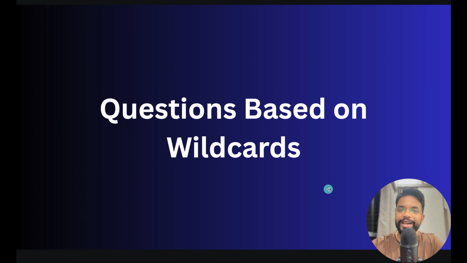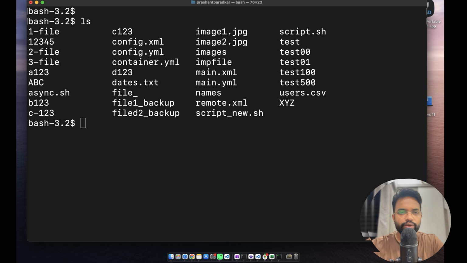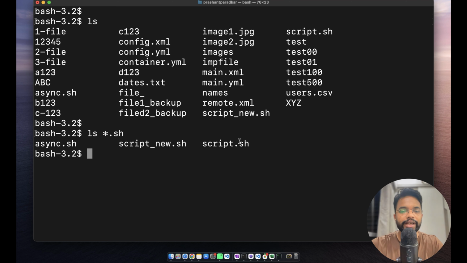Okay, so I have prepared some questions which are based on the wildcards. Let's cover them one by one. The first question is, how do you find all the scripts in a given directory? We can use a similar approach to the one we used for finding the XML files. In my location, the script files end with the .sh extension, so I can simply use ls asterisk .sh. It will list down only the script files in the given directory.